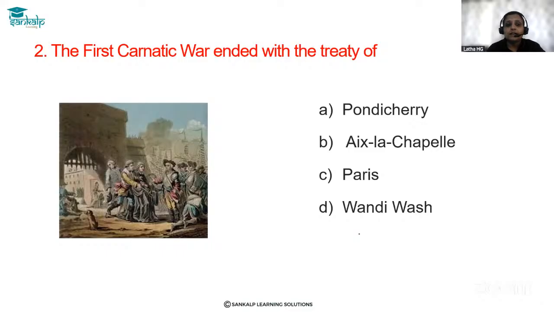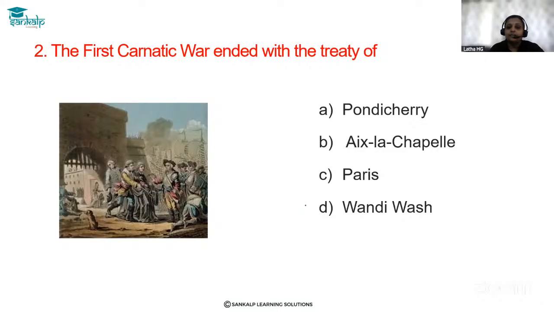There were three Carnatic wars, the first, second, and third Carnatic war. The first Carnatic War was waged in the years 1746 to 1748. The second Carnatic War was from 1749 to 1754.